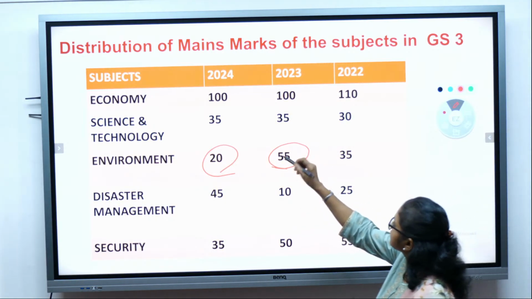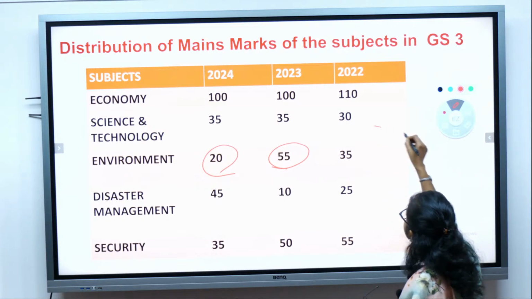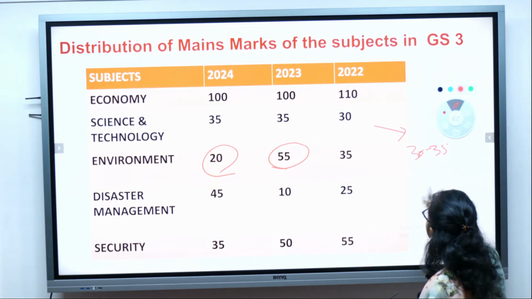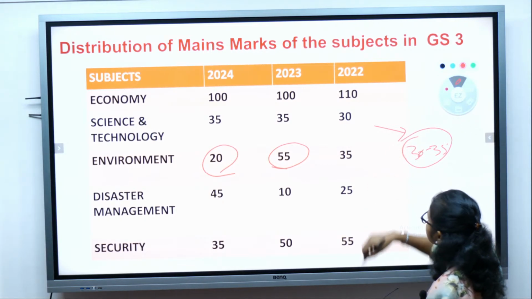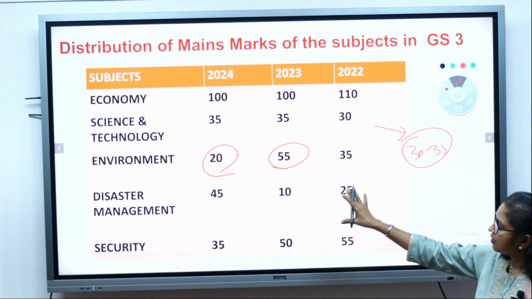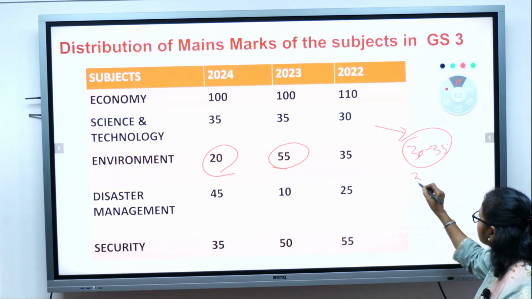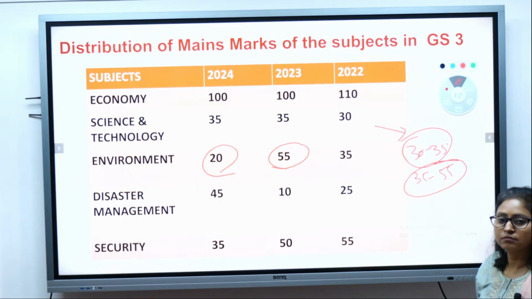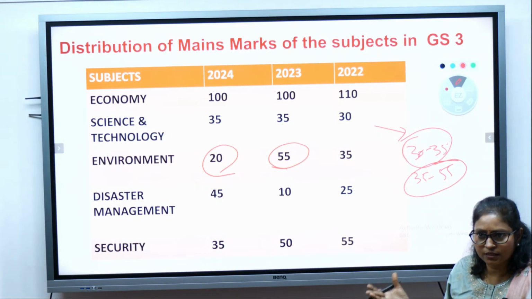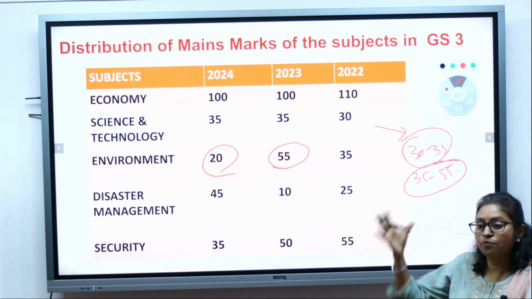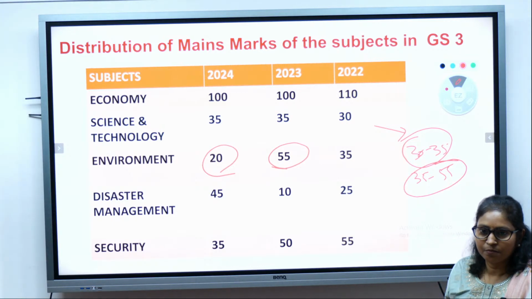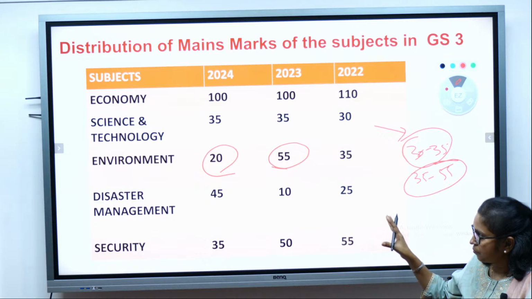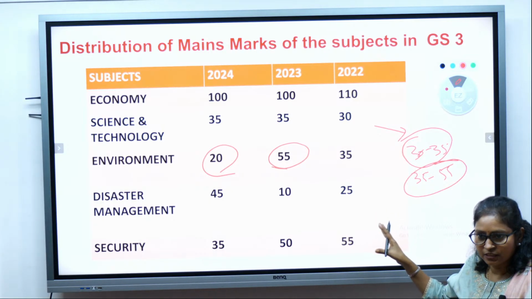Similarly for science and technology, you can say 30 to 35 marks, and for environment it could be from 35 to 55 marks, isn't it? So good weightage is given in your mains also, but more weightage has been given in your prelims. So please take care of both these subjects from the prelims and mains perspective.